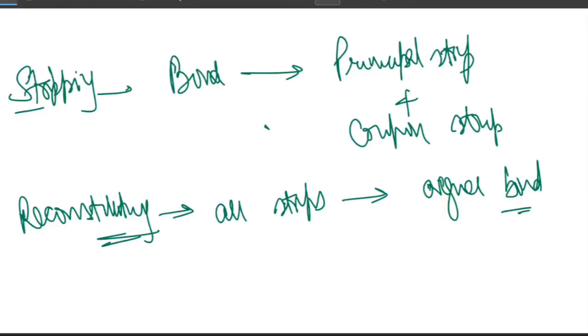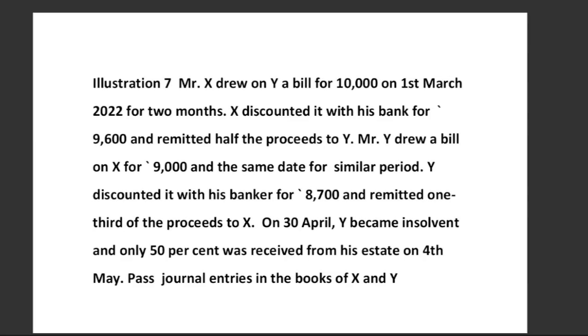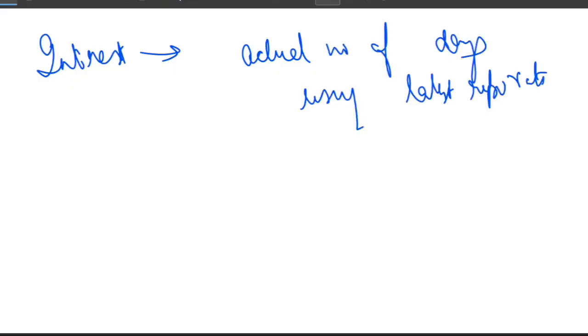If you have to solve any kind of repo based question, there is a golden rule to remember. So let me write down the golden rule. The thing is that interest is always calculated for the actual number of days, right? This one is the golden rule for any kind of repo calculation. Interest is always calculated for the actual number of days, and that too using the latest repo rate.